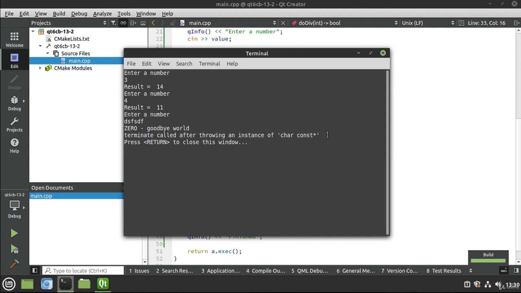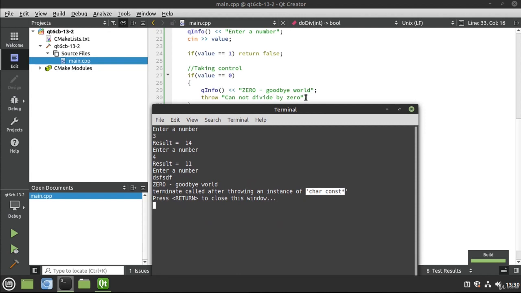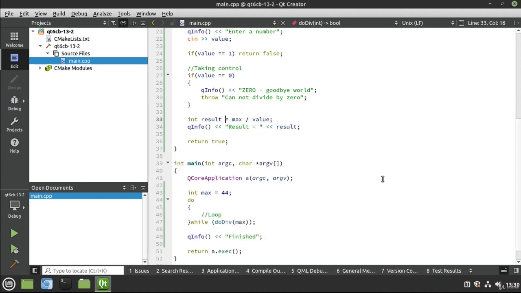Wait, what? What is this const char pointer? Where did this come from? That is actually that right there. It's just simply the data type that we threw. So terminate called, this is the operating system saying, hey, we're going to close you down. So it's going to terminate it after we threw something. So now we've injected ourselves into this process. We know something happened and we can send a specific data type out.